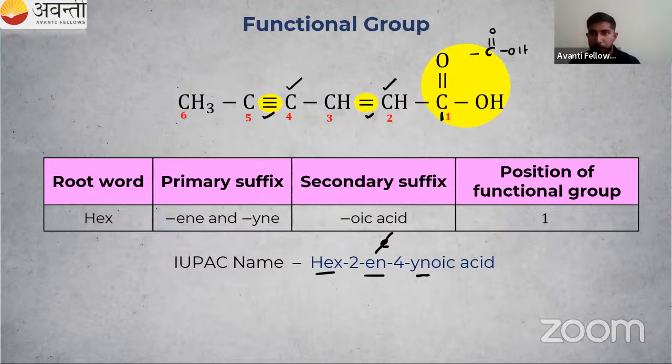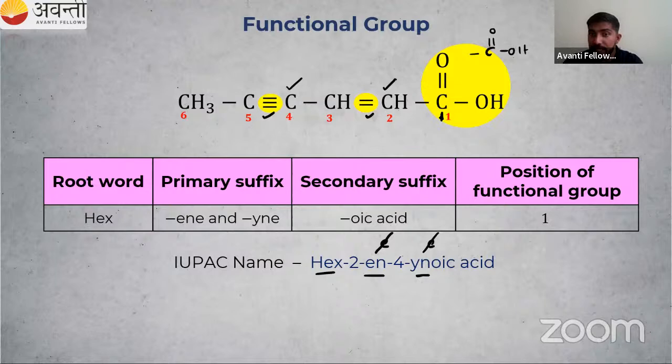Yeah, great. Okay, I'm getting the answers, but something is missing. What is missing? The position of this group. Okay, so 2-ene. In the fourth position, we have triple bond, ine. So there is E. That E is missing, right? So oic acid, again O is a vowel. We are removing that E. So hex-2-en-4-ynoic acid. This is the name of that one.